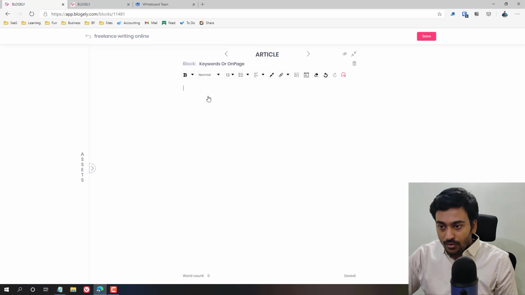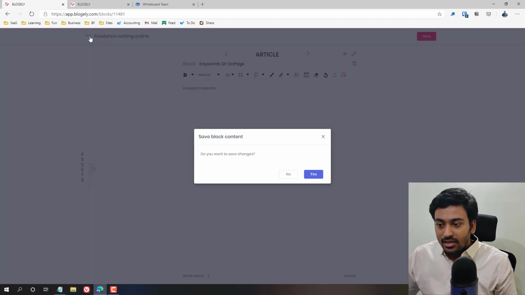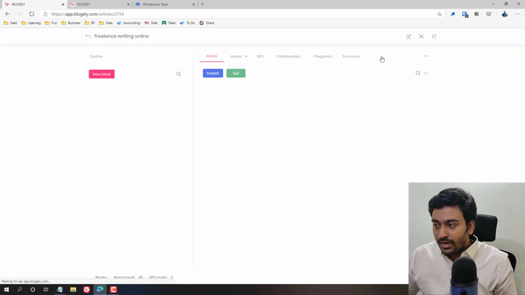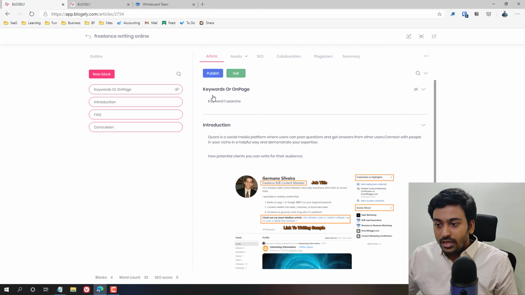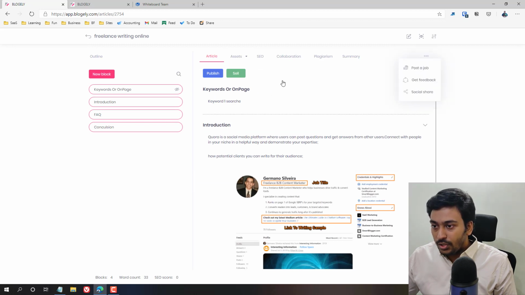For example, I found this keyword to be one, search here, all this data, I do all these things, and let me save that. And if I go here, now I can see it's showing it's not preview. And let me go here.